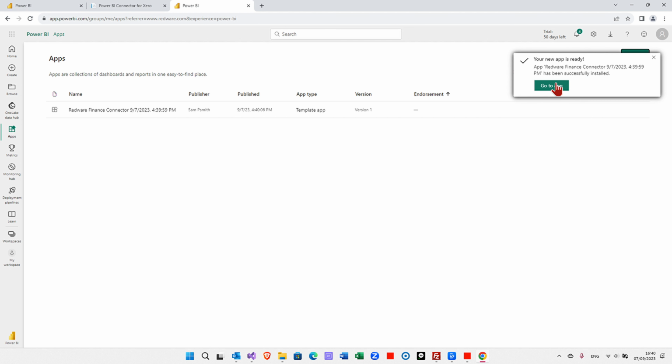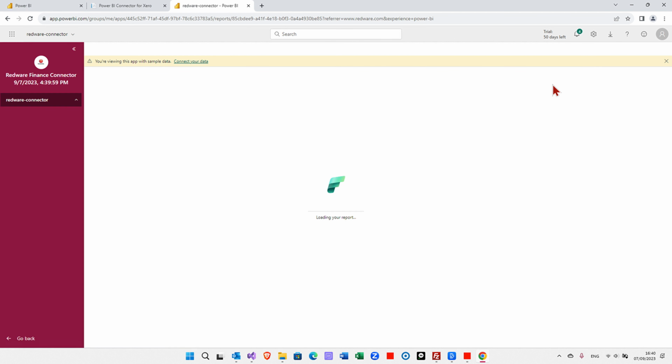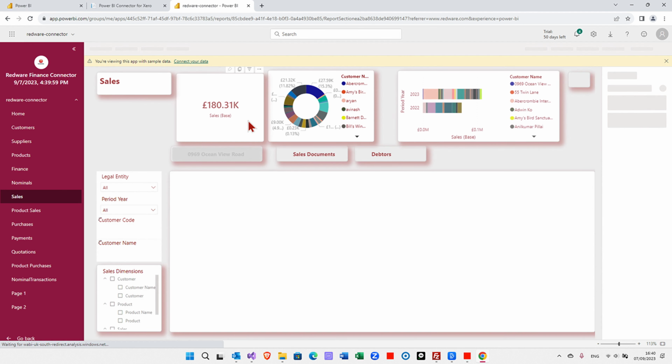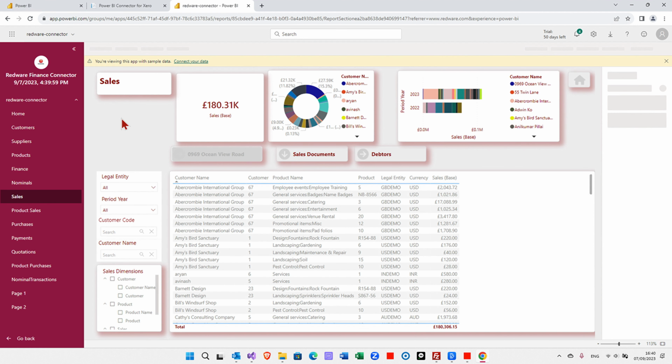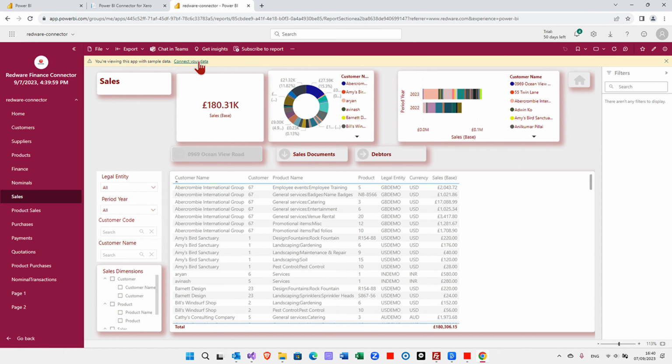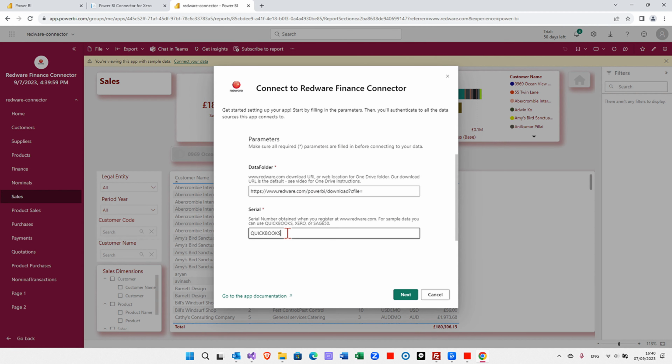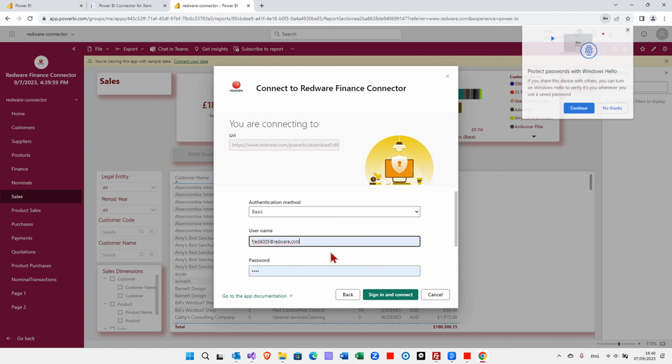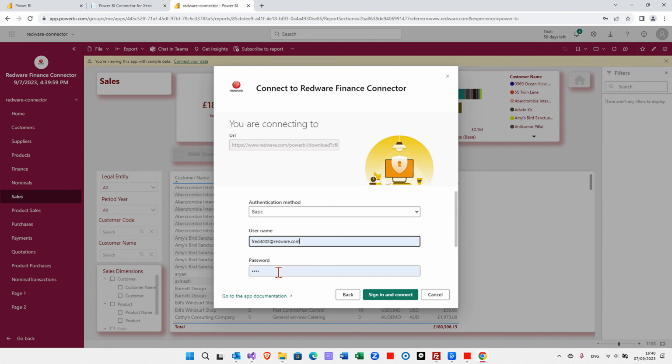Once the app is installed, you go to the app, but it will be showing you the default data. So you need to connect to the data with your serial number and also your logon. Click on connect to data, and change the QuickBooks here to have your serial number. Now we need to log on with the same login that we used to connect to Redware.